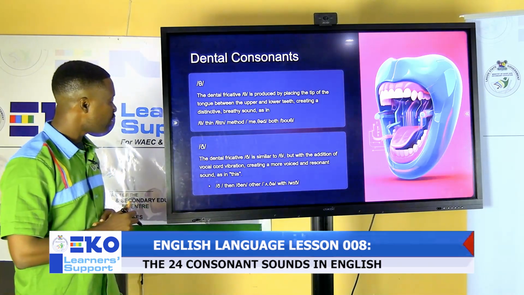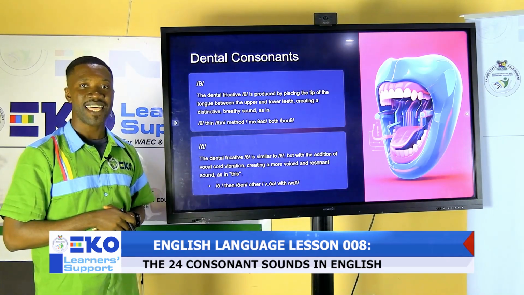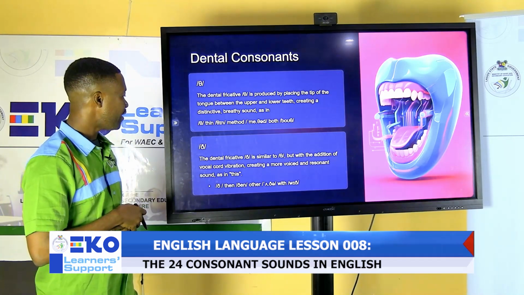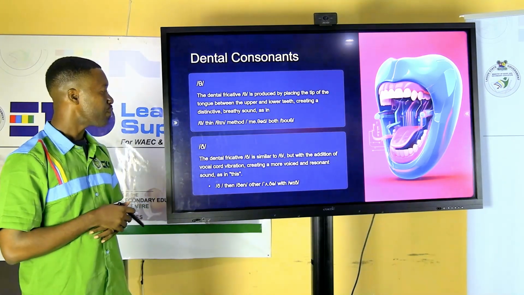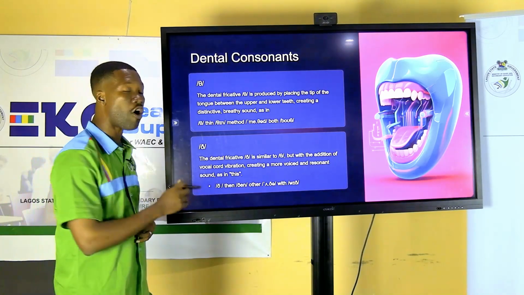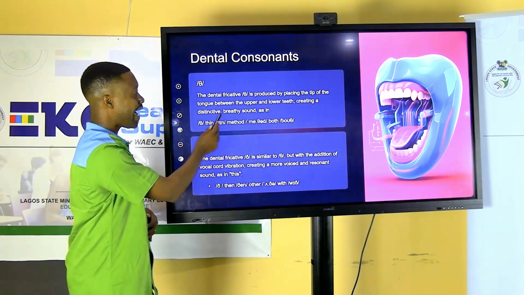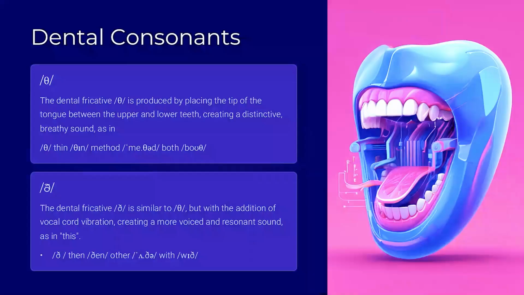For the other sound, we have it in this symbol and it's pronounced th. The dental fricative is similar, but with the addition of the vocal cord vibration, which makes this a voiced sound and this a voiceless sound. We can articulate it in words like then, other, with. Let's move on.